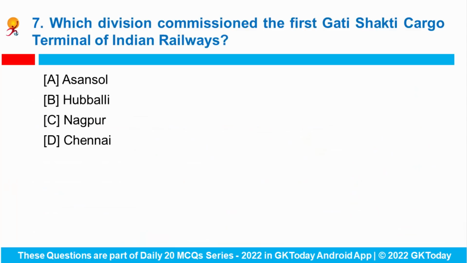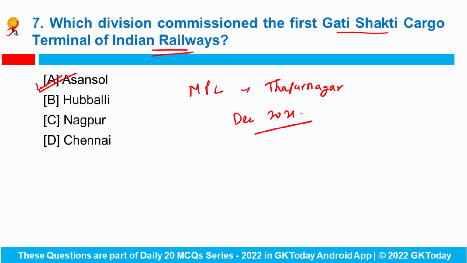Next question. Which division commissioned the first Gati Shakti Cargo terminal of Indian Railways? So the Asansol division of Indian Railways has successfully commissioned a private siding of Maithan Power Limited at Thapar Nagar, and it is the first Gati Shakti Cargo terminal of Indian Railways. So this GCT policy was published in December 2021, and the Maithan Power project began construction in 2009 and power generation began in 2011. So until now, coal was delivered to the power plant through a road.